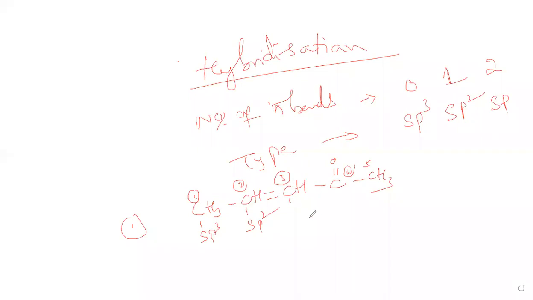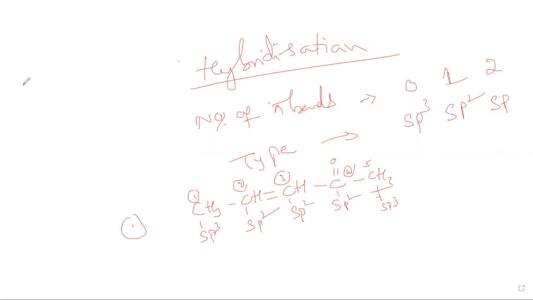Third carbon, that is also a double bond. Not sp3, a double bond is sp2 hybridization. The next carbon, with a double bond, these two carbons are sp2 hybridization. Carbon with single bonds is sp3 hybridization. So you should be able to identify the type of hybridization. Okay, so this is one example. We'll write another.